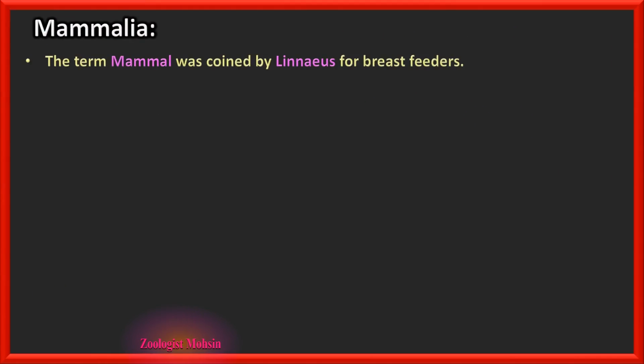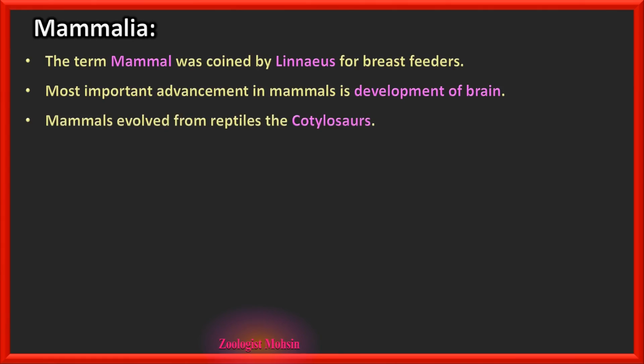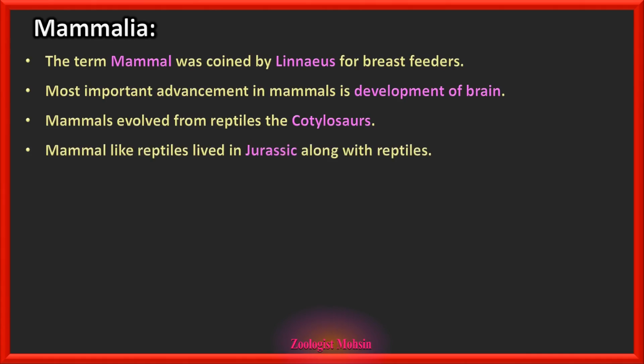Class Mammalia. The term mammal was coined by Linnaeus for breastfeeders or milk feeders. Most important advancement in mammals is development of brain. Mammals evolved from reptiles, the cotylosaurs. Please remember, cotylosaurs are the ancestors of mammals.